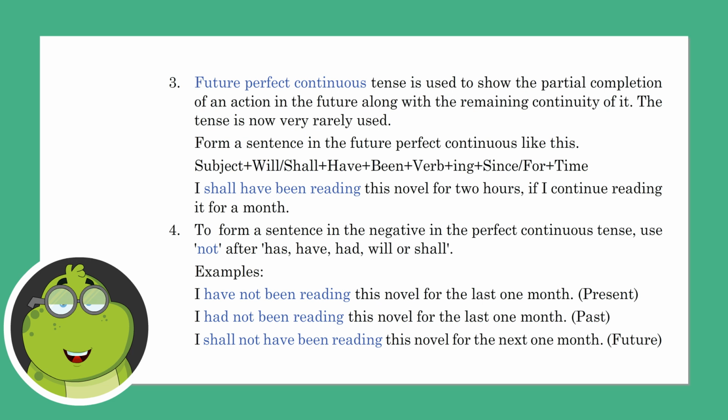To form a sentence in the negative in the perfect continuous tense, use not after has, have, had, will or shall. Examples: I have not been reading this novel for the last 1 month. Present: I had not been reading this novel for the last 1 month. Past: I shall not have been reading this novel for the next 1 month. Future: